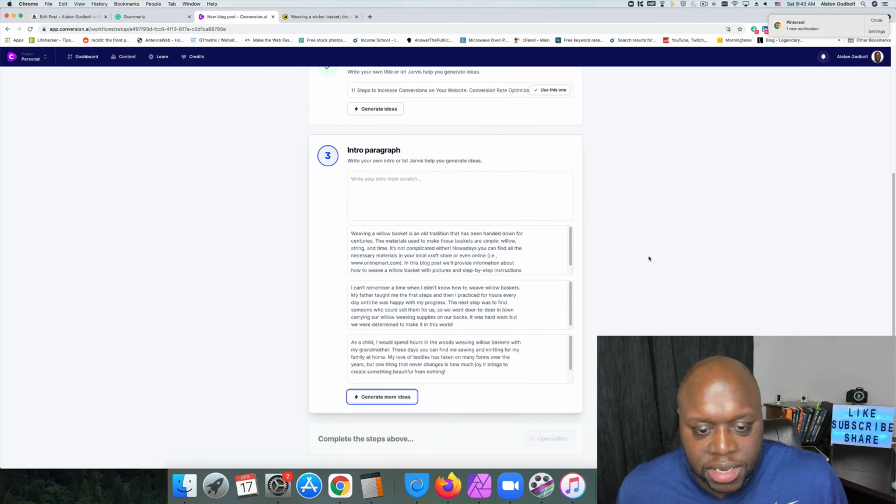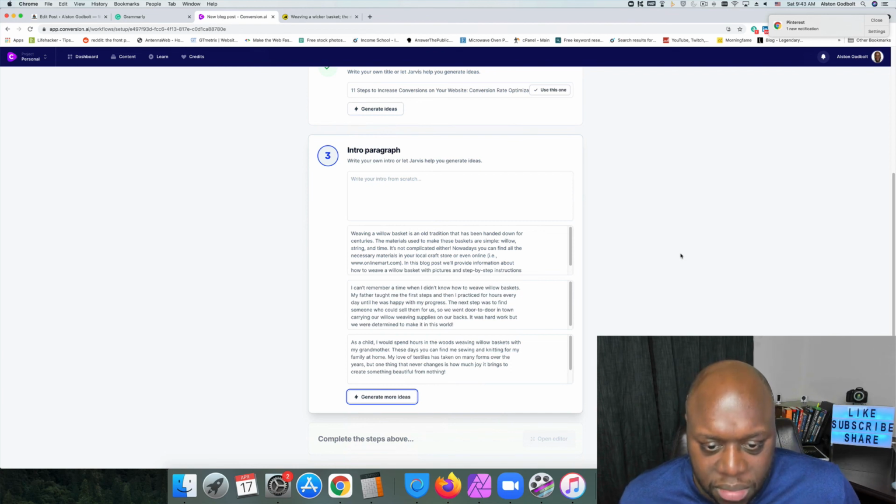Weaving a willow basket is an old tradition that has been handed down for centuries. The materials used to make these baskets are simple: willow, string, and time. It's not complicated either. Nowadays, you can find all the necessary materials in your local craft store or even online.